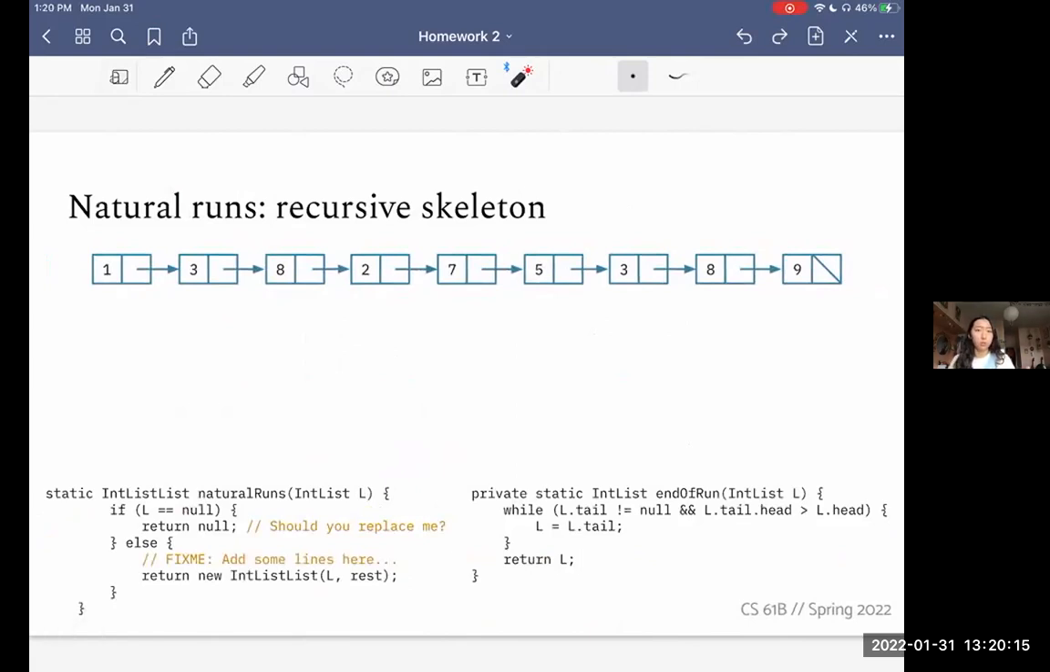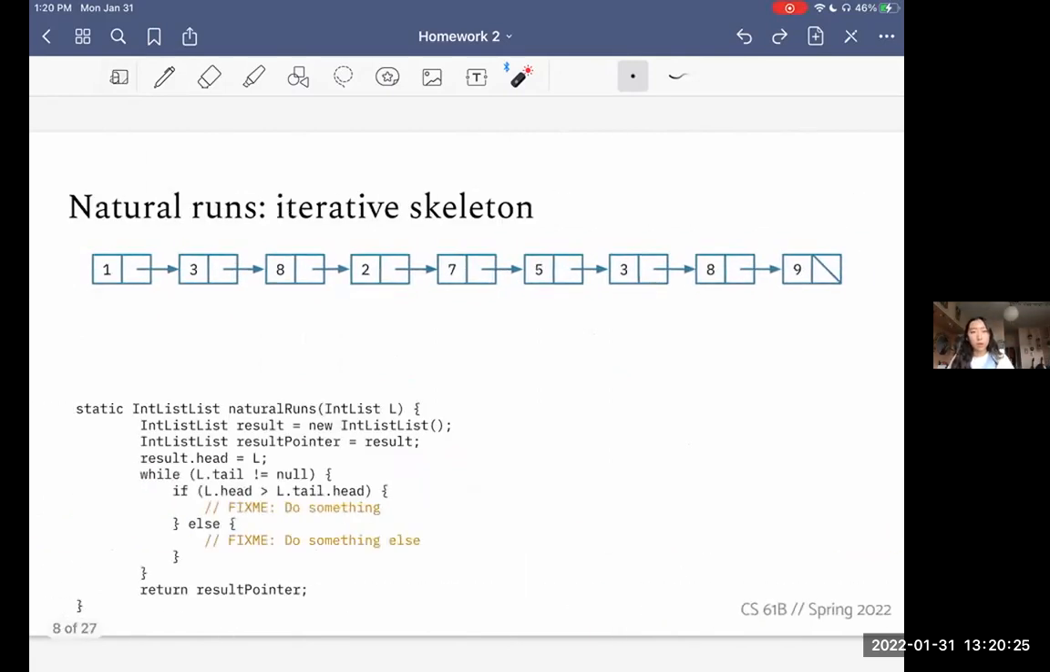You should really only do one. I guess you could do both for practice, but in what you submit, you should only have one method named natural runs or there will be an error, right? And so we can first talk about the iterative skeleton just to make sure we're all on the same page. So this is what you're given and you're going to be putting a lot more code here. Maybe not a lot, but a couple more lines, right?